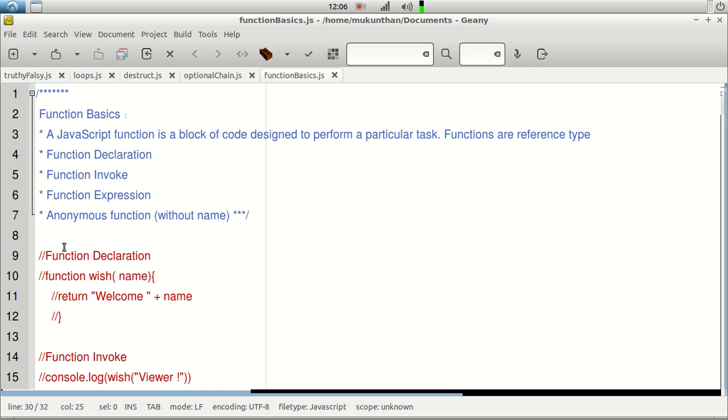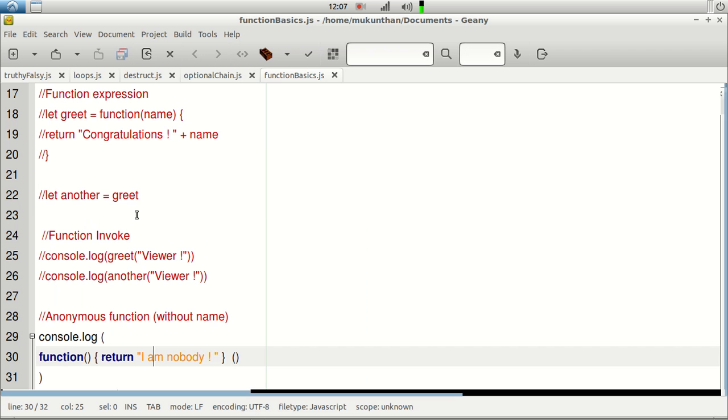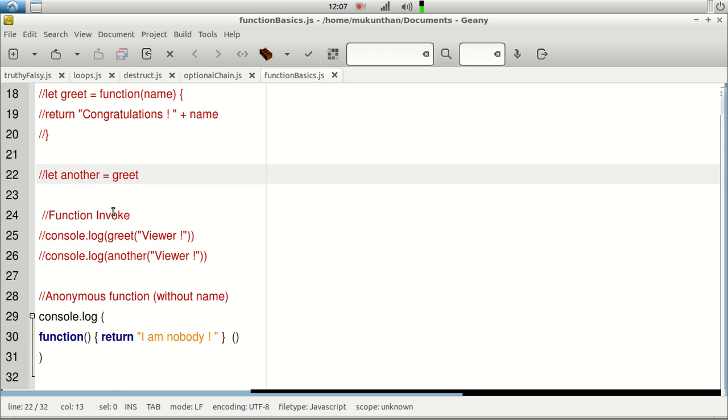One, we have created the function declaration directly, and we are invoking it with the name. Another one is we are creating the function expression. That means we are assigning that function to the variable. In most objects, the object itself will have the variable, and the variable will have the function definition. So this is one example where you will be using the function expression. And another example, we are writing the function for only one time usage, so we are calling the function there itself rather than saving it into a variable and calling it at a later stage. We can even simplify this kind of thing by using the arrow function, which will be a future topic in our sessions.